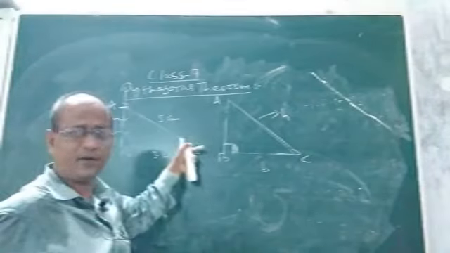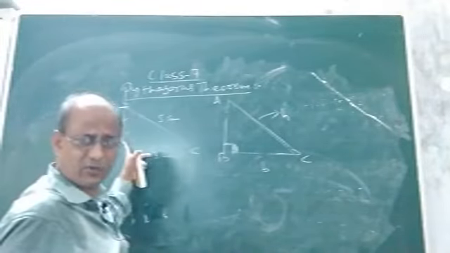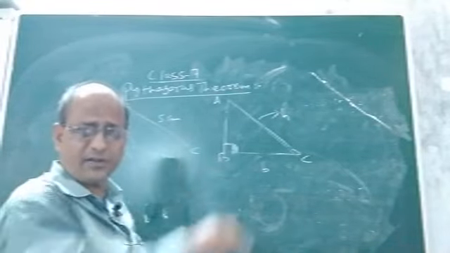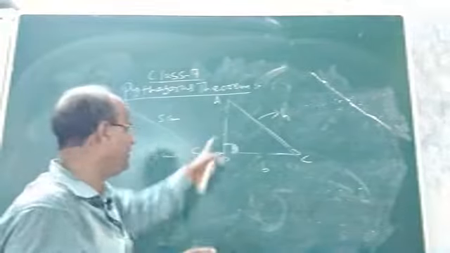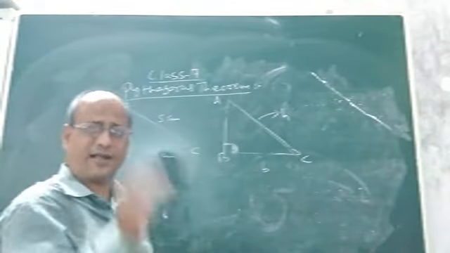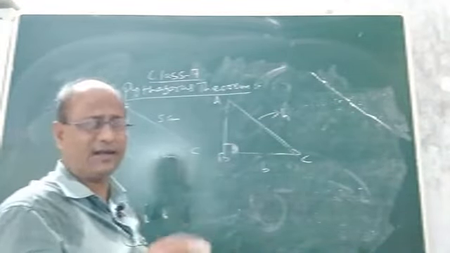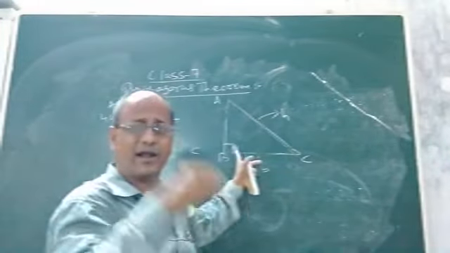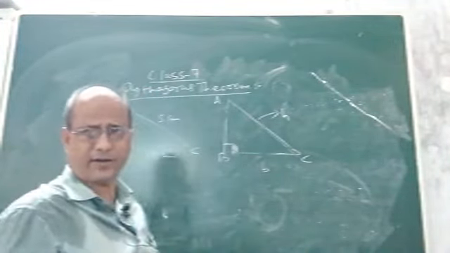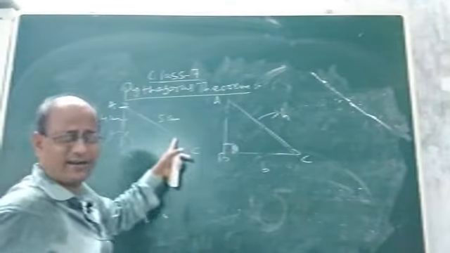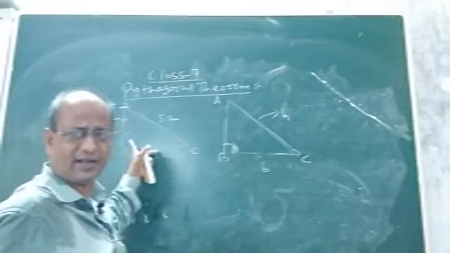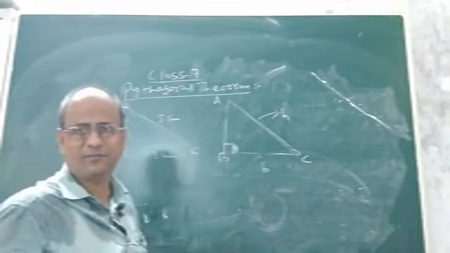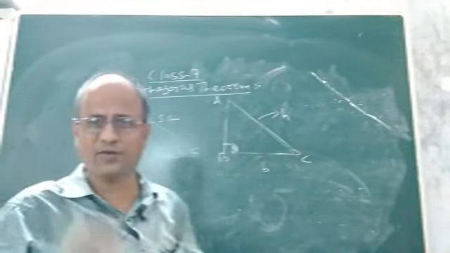It is the hypotenuse because it is the side opposite to the right angle of the triangle. As I told you, in a right angle triangle, the side opposite to the right angle is known as your hypotenuse. So on joining A and C, which is the hypotenuse of this right triangle, he found that its length is coming 5 centimeter. Okay, so children, I hope you understood.